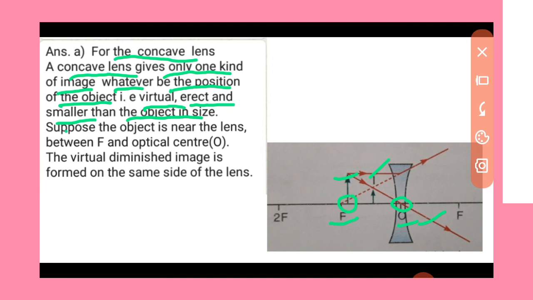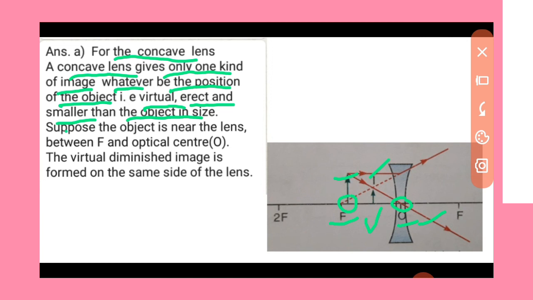Now we get here also the image. This is the image. What is the size of the image? Now the image is a virtual diminished image, formed on the same side of the lens.